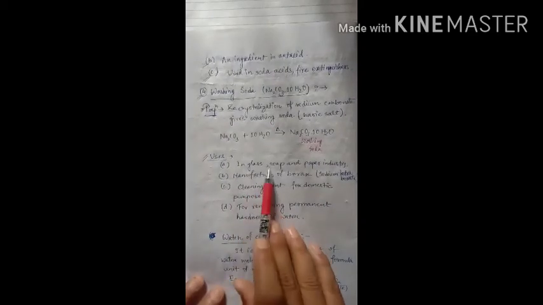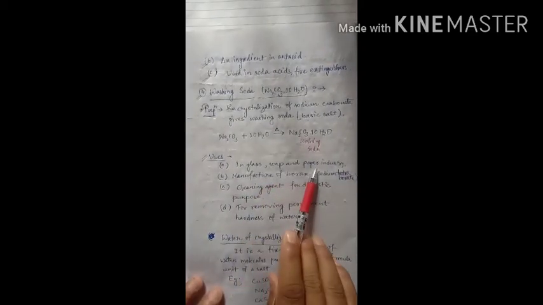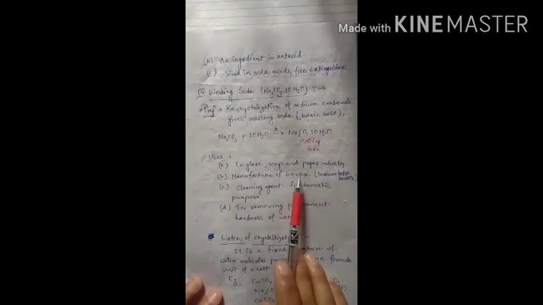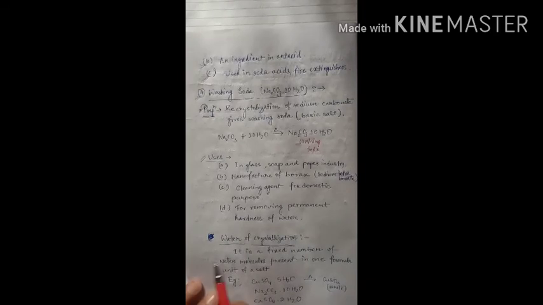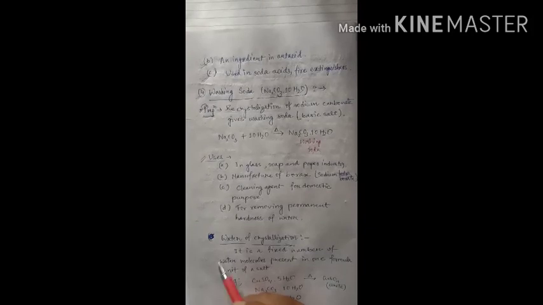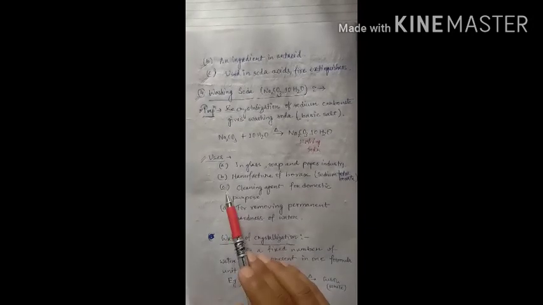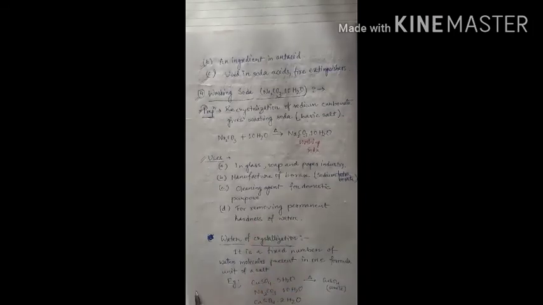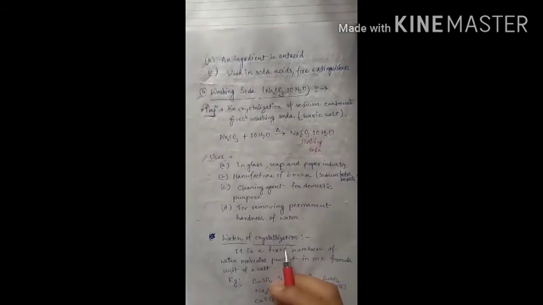So the uses of washing soda. Number one, in the glass, soap and paper industry. Number two, manufacture of borax. Borax is a compound, sodium tetraborate, a very important compound used in different reactions as a reactant. Then, as a cleaning agent for domestic purposes, we already use washing soda for cleaning. And for removing permanent hardness of water.